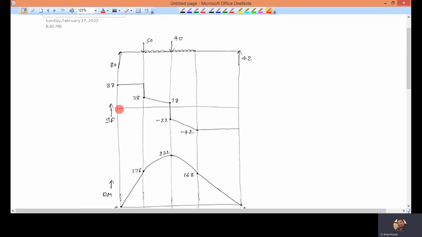When you go to the bending moment diagram, where shear force has a horizontal line, bending moment has an inclined line. Where shear force has an inclined line, you will get a curved line. So this is how you can draw the shear force and bending moment diagrams for a simply supported beam.